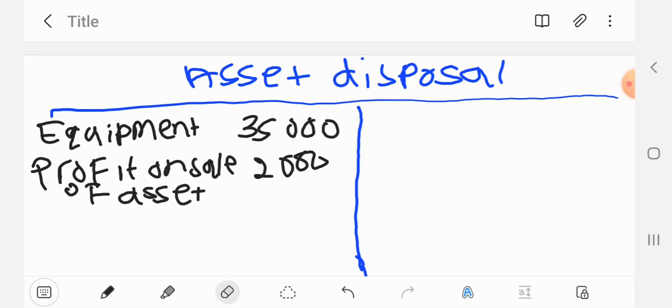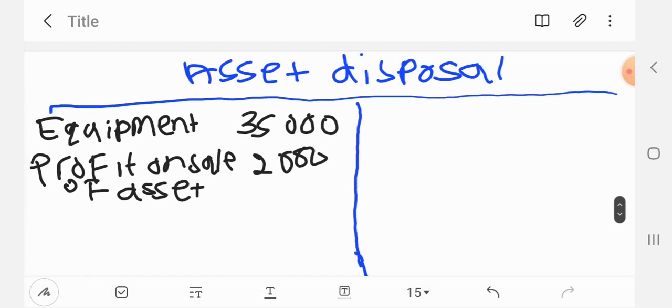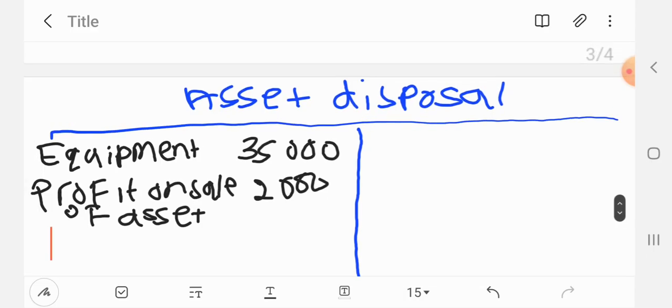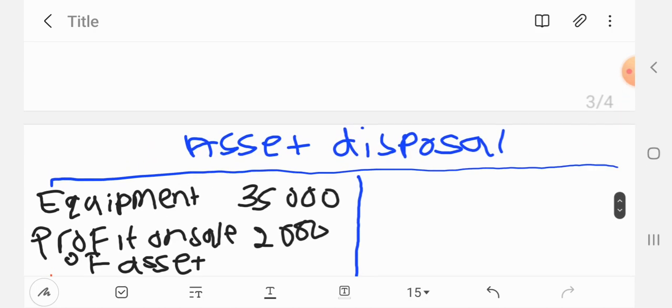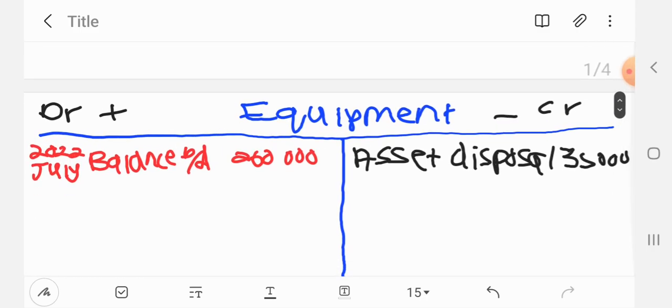So you see that you have marks without even calculating a single thing. You have not calculated anything, but already you have marks for that equipment of 35,000, for the profit on sale of asset that you were given and have written, and here for the asset disposal of 35,000.